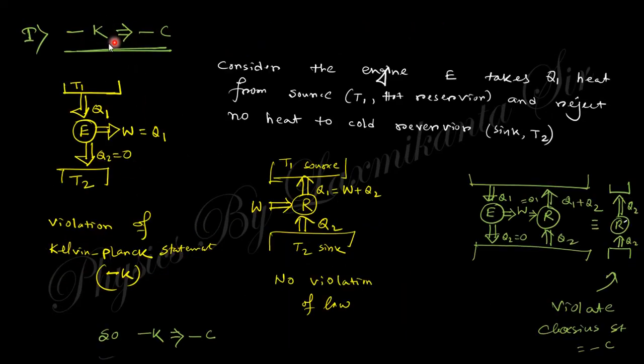For that we first prove that minus K implies minus C. Minus K means what this statement says is impossible is possible, so it violates Kelvin Planck. Consider the engine E1 that takes Q2 from some source at T1 and rejects to no colder body, so there is no violation there. Combined with the normal engine, Q2 is taken here and Q2 is ejected, so this is the violation of Clausius, that is minus C.